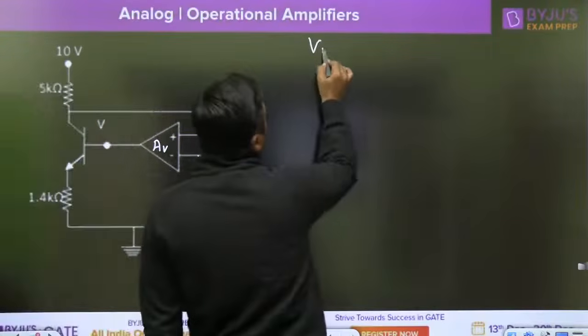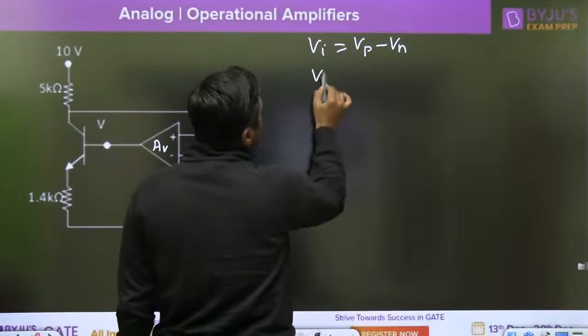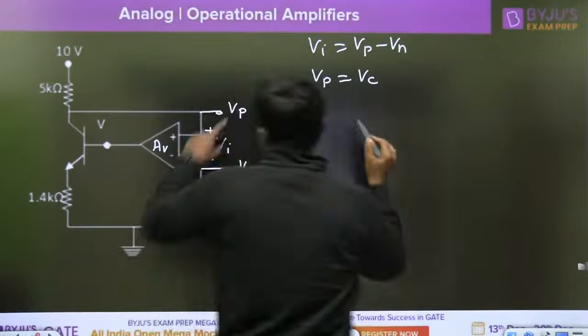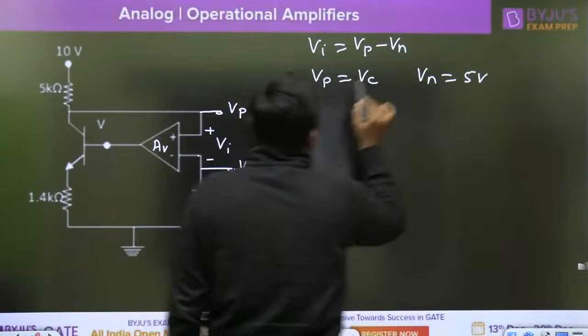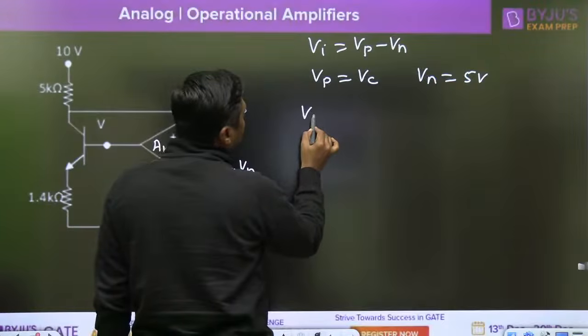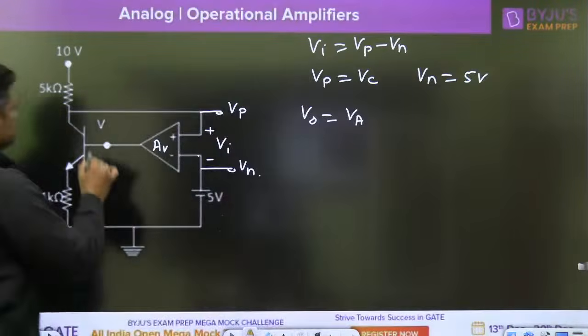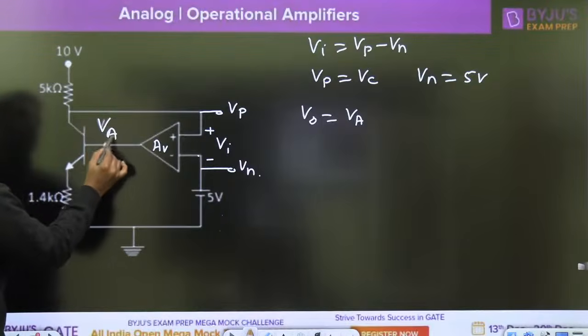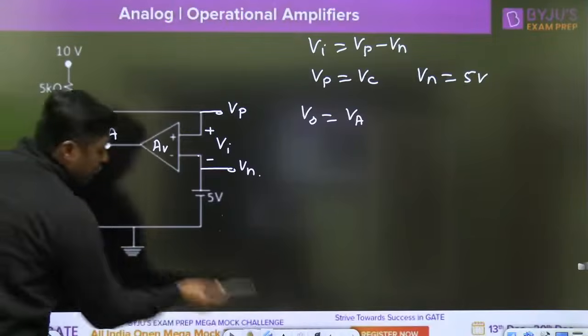Then VI will become VP minus VN. Remember, VP is nothing but VC, and VN is a fixed value, 5 volt. And the output of the operational amplifier, that is the V0, or sometimes it is known as VA, this one, is the voltage at this point, which is nothing but the base voltage, VB.